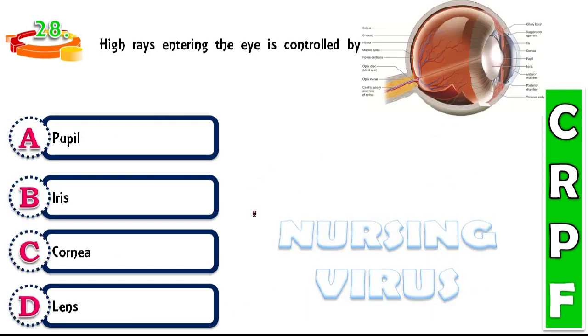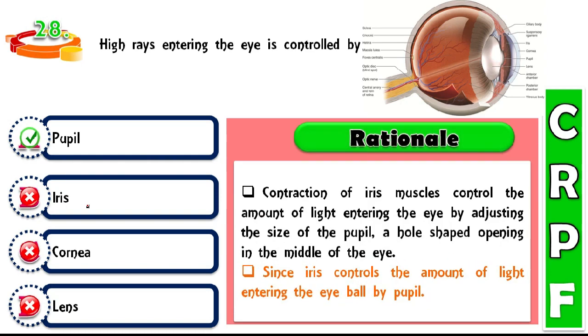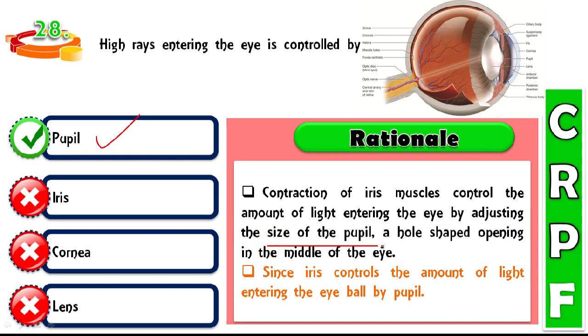And the next question. The amount of light rays entering the eye is controlled by which part of the eye? Pupil, iris, cornea and lens. So here the correct answer is pupil. The rationale is that the contraction of the iris muscle controls the amount of light entering the eye by adjusting the size of the pupil, a hole-shaped opening in the middle of the eye.